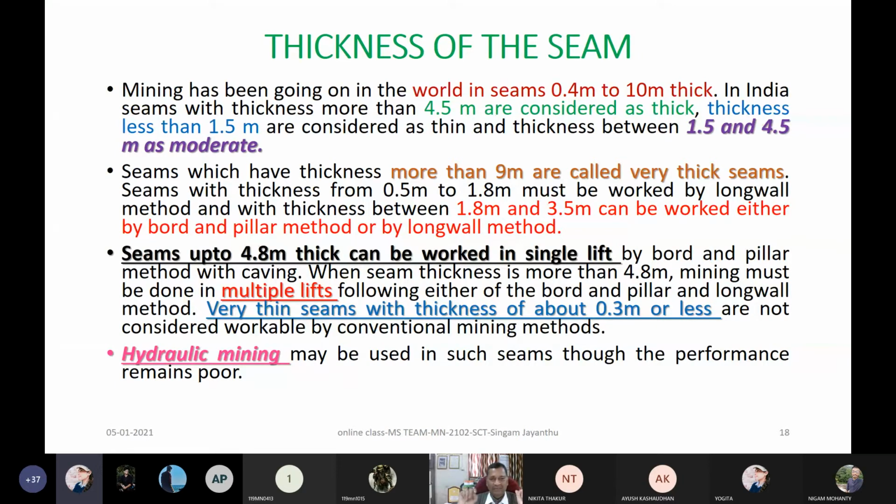Now, in general, mining has been going on even at 0.4 to 10 meter, but in India we are not going with 0.4 meter like that. Already I told you, sometimes when the seam thickness is very less, people used to simply crawl into that. Otherwise, there is no need to enter inside that seam at the point where it is to be extracted. Even then I can have my development gallery.